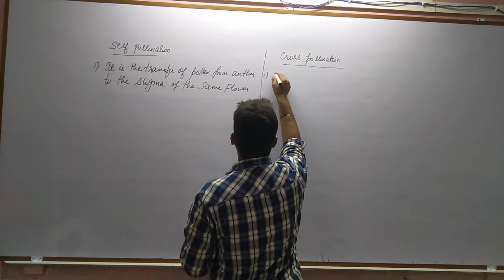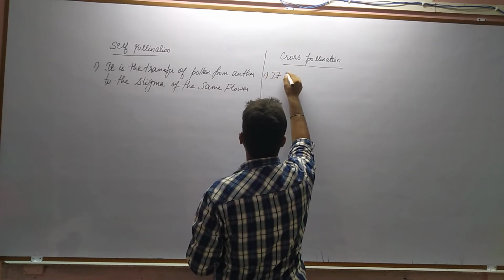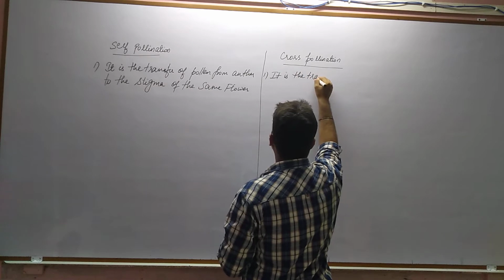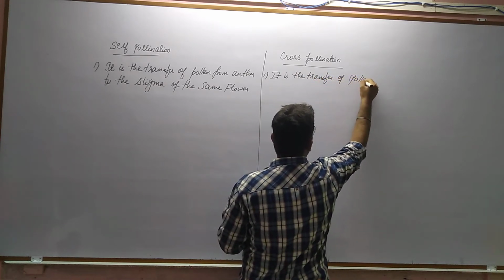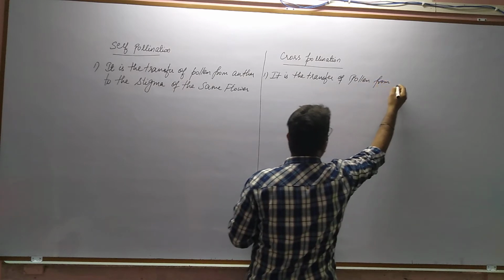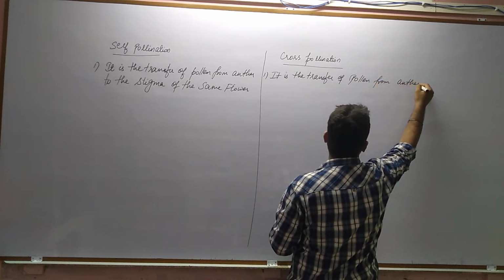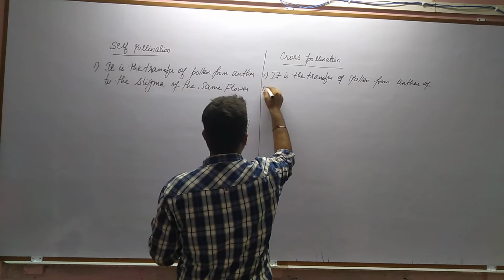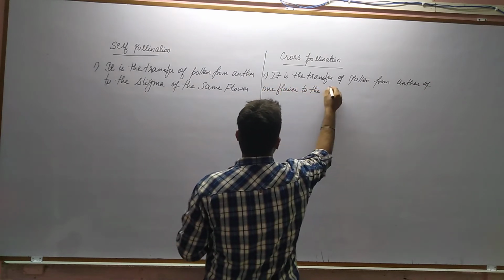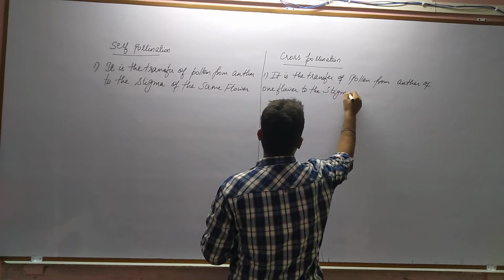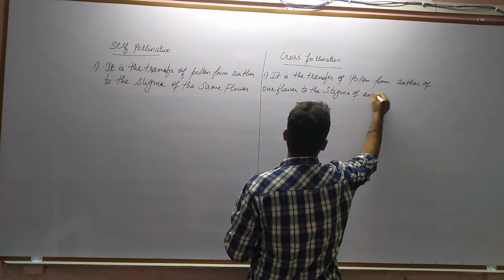So first point is, in cross-pollination it is the transfer of pollen from anther of one flower to the stigma of another flower.